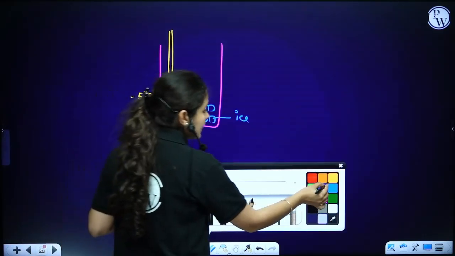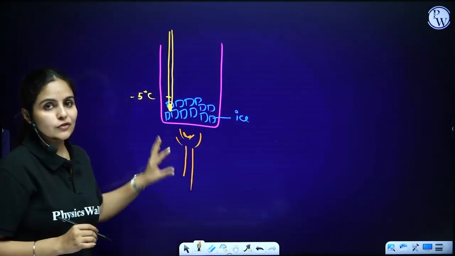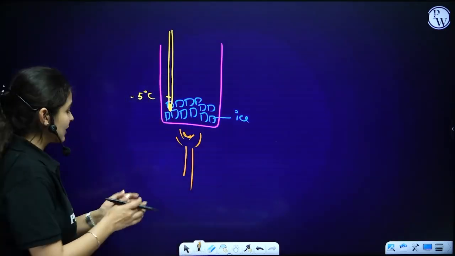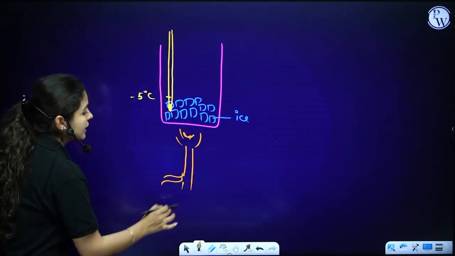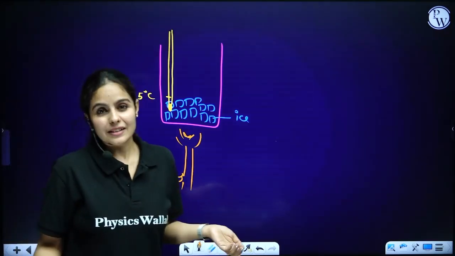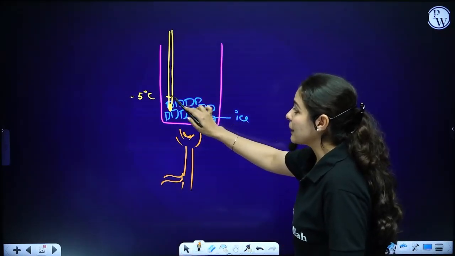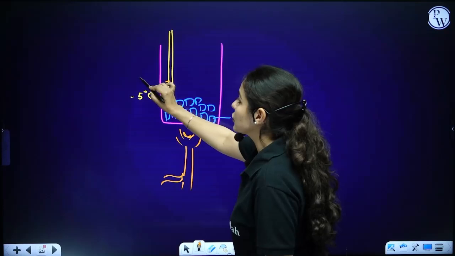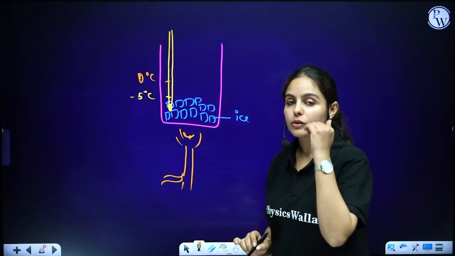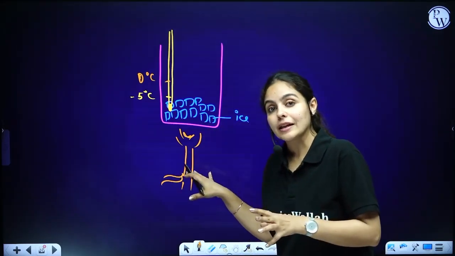Now, I'm heating the system at the same time. I've started heating this beaker which contains ice. The temperature of the ice is -5 degrees Celsius. Cool? So as we are heating this, obviously the temperature will rise. That's how things work. So as I'm heating this beaker, the temperature will rise and move to 0 degrees Celsius. It comes to 0 degrees Celsius. We are still heating it continuously.